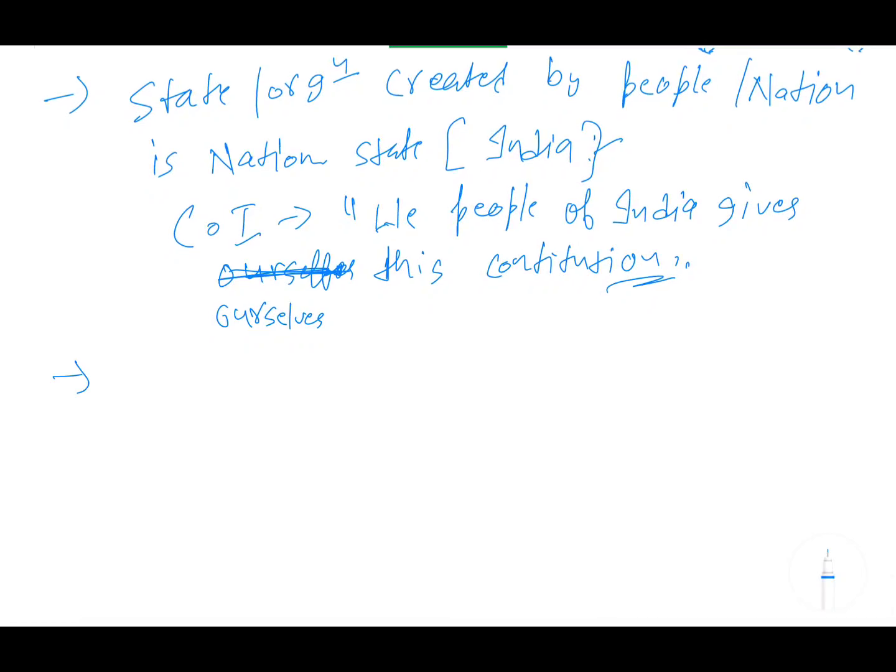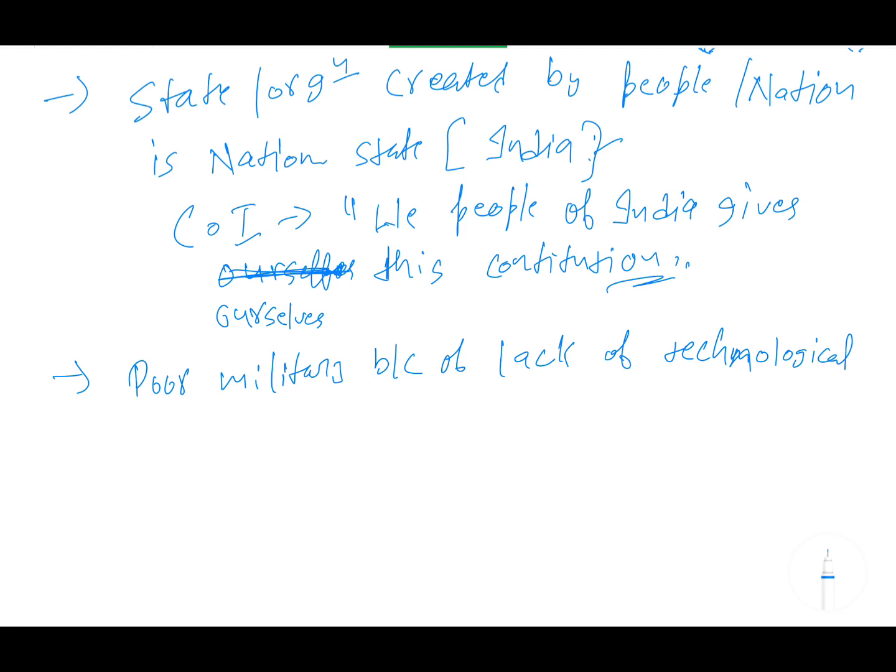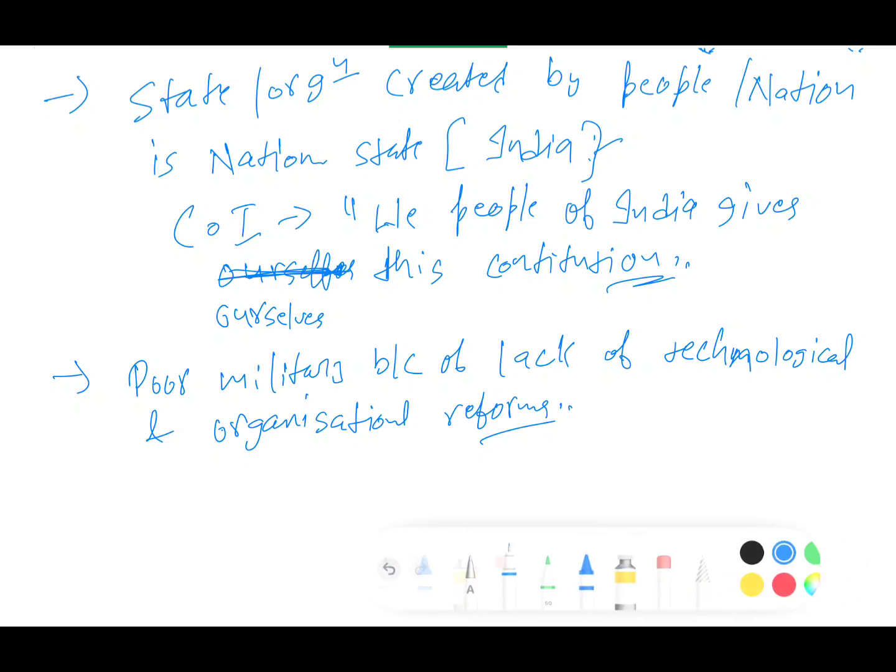Next point you can write: in the military weakness is poor military because of lack of technological and organizational reforms. Because just trace back in history, whenever you are learning anything in history, try to connect with the previous incidents. Just like I wrote the line, poor military because of the lack of technological and organizational reform.